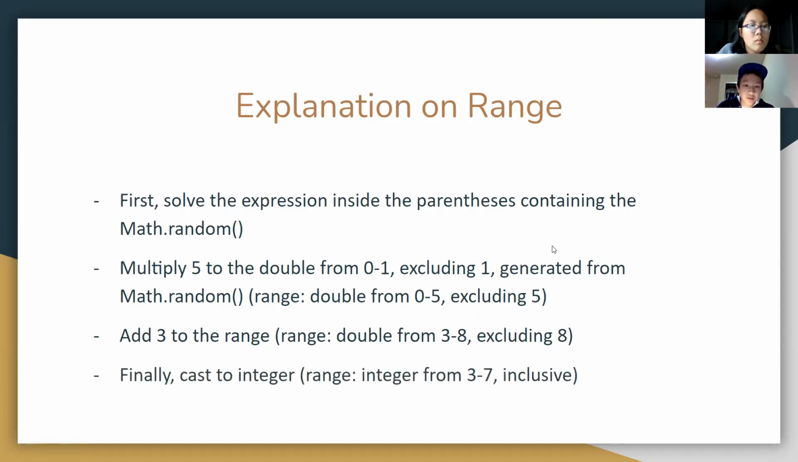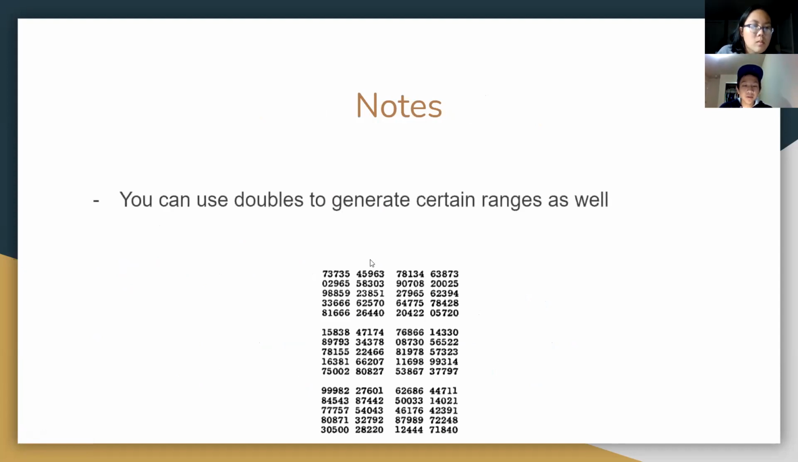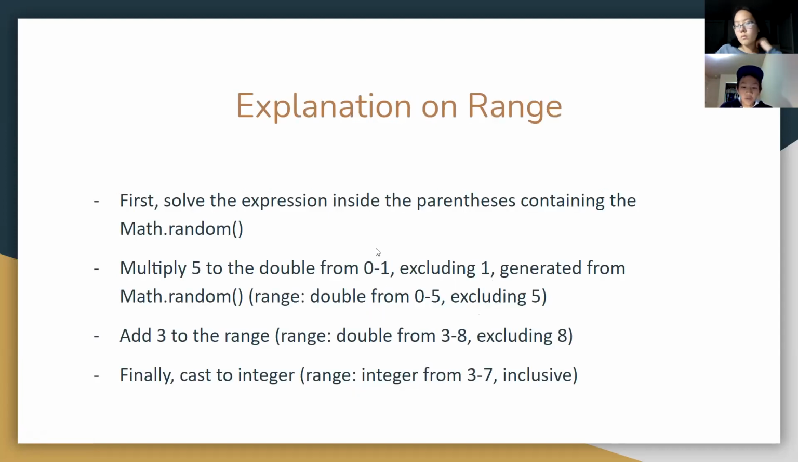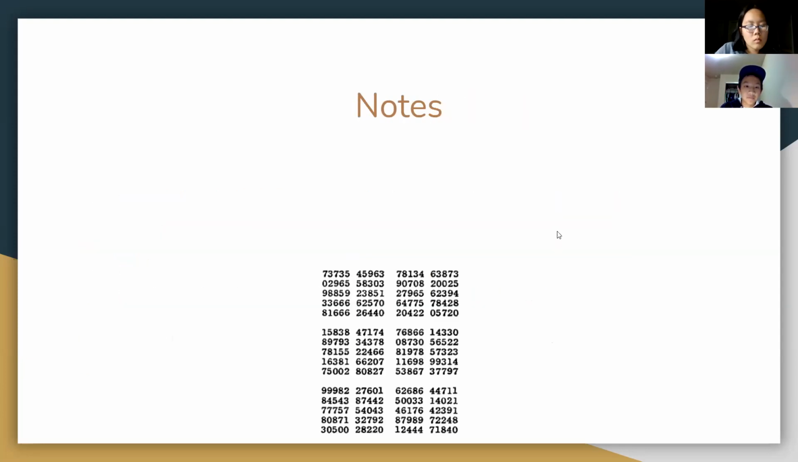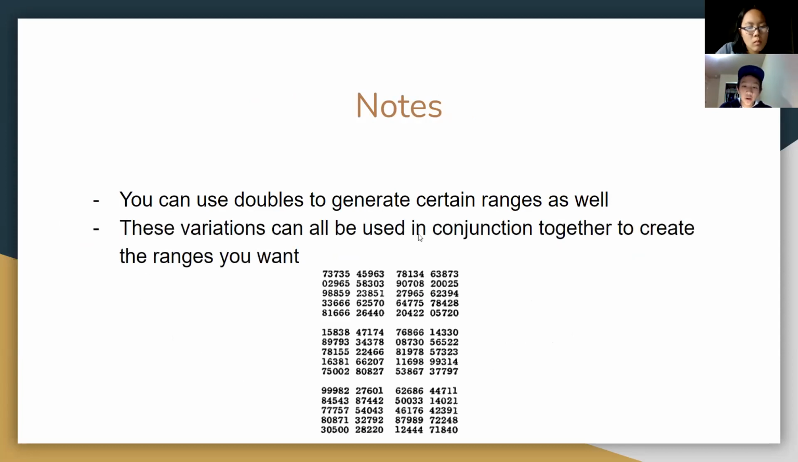And then finally, after you do all these fancy things, it just casts the double value into an integer. And the final range is from 3 to 7. All right, so here are some notes. You can use doubles to generate certain ranges as well. So what this means is that so far, all of our examples have been using integer values for these operations. You can actually use doubles as well. So it could be like Math.random times 5.2 plus 3.8. That would work. And these variations can all be used together to create any kind of range you want.